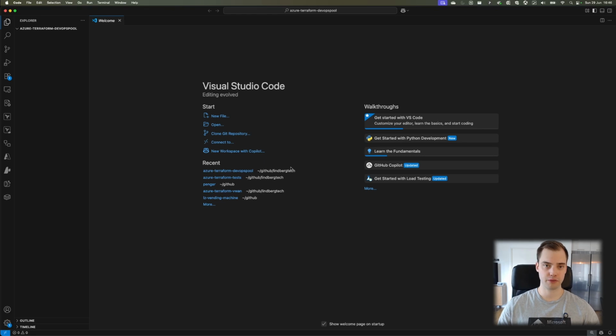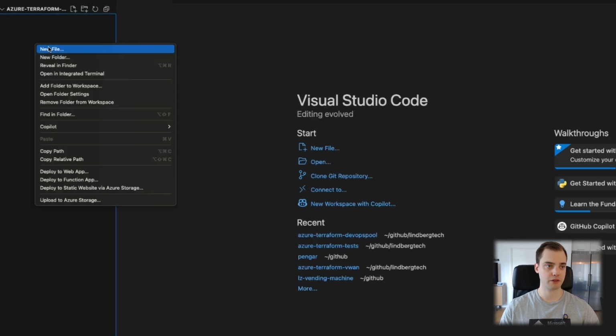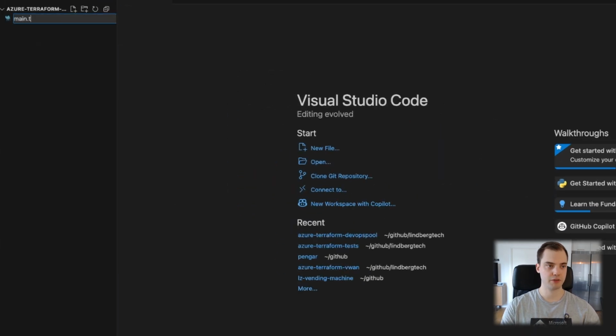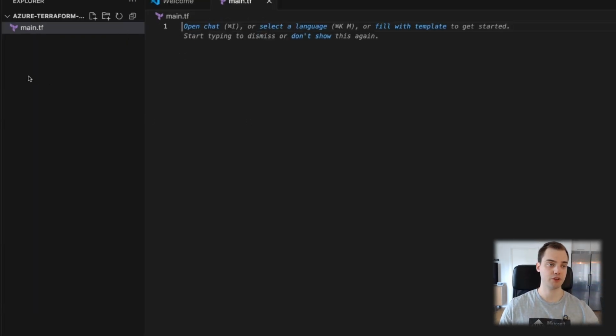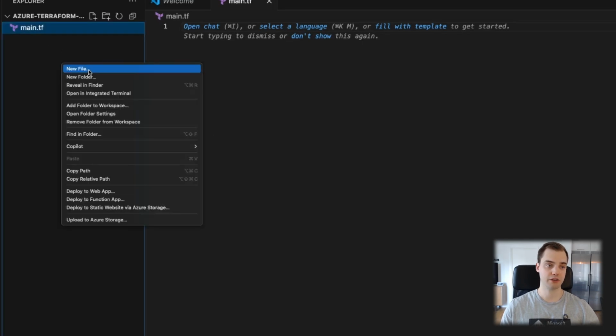So in previous videos, we've worked with Terraform, we've done the coding part before, but I haven't gone super in depth into all the steps I take, so this is just super simple. I've created a folder which I've called Azure Terraform DevOps pool, and we need a main.tf. I also like to have a